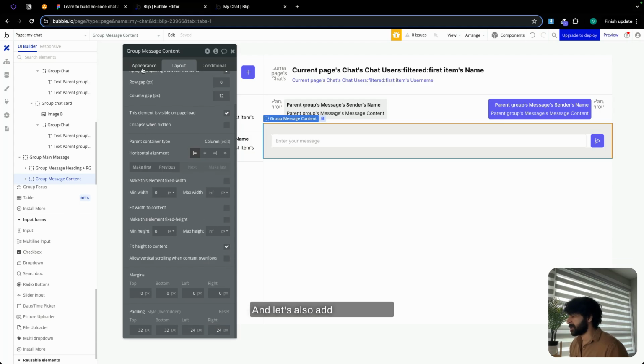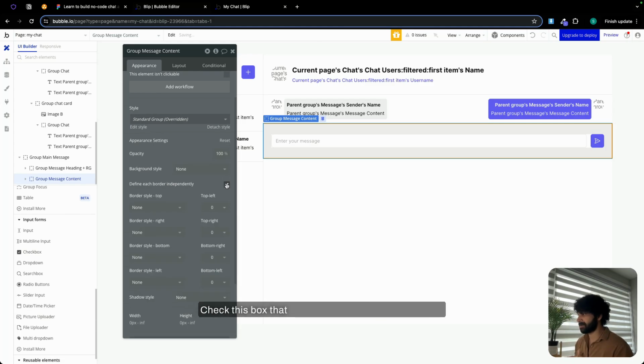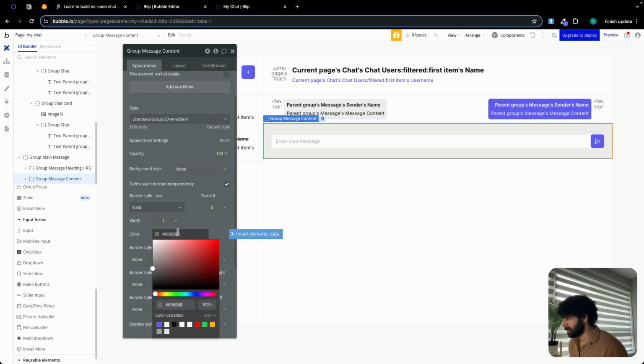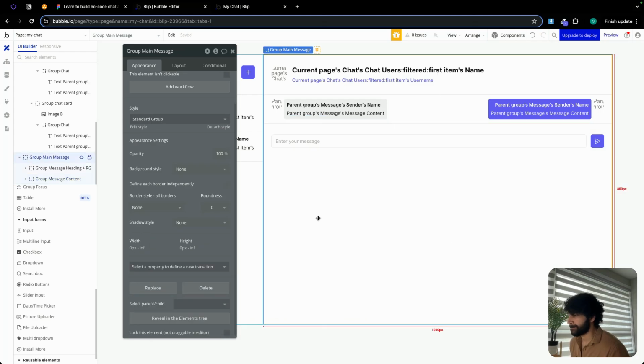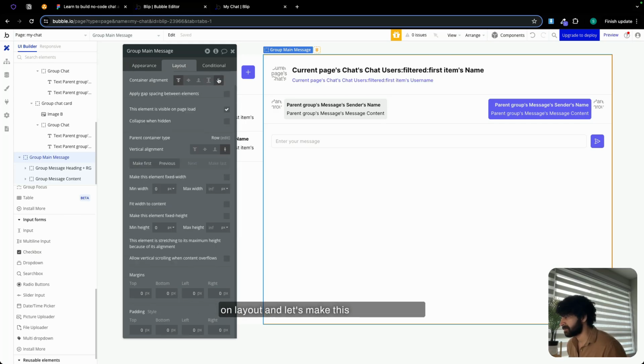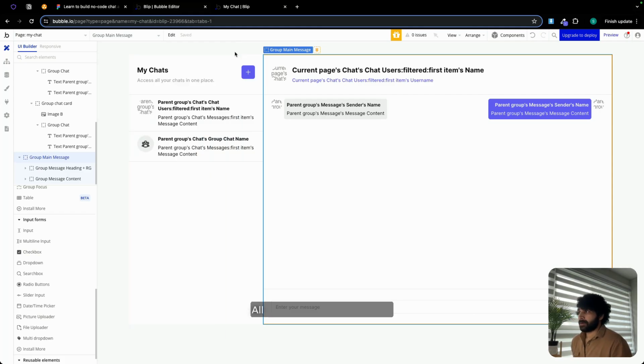And let's also add a top border. So click on appearance. Check this box that will define each border independently. Click on top, solid. Let's make this our border color. Now I'm going to select group main message. Click on layout and let's make this space between. There you go. All right.